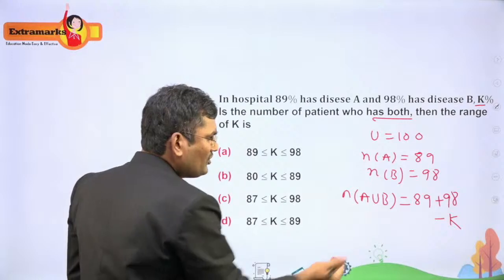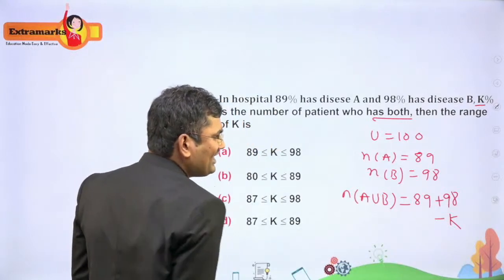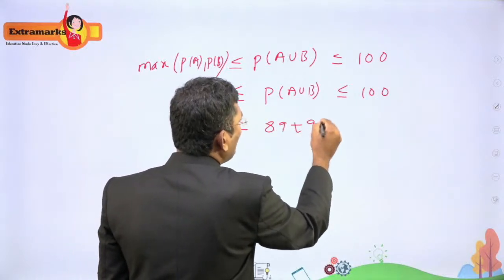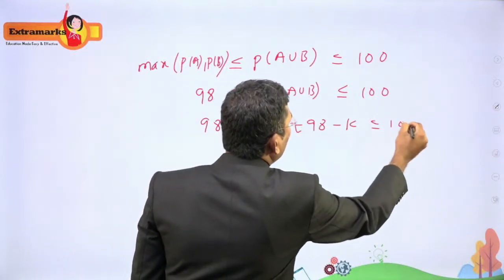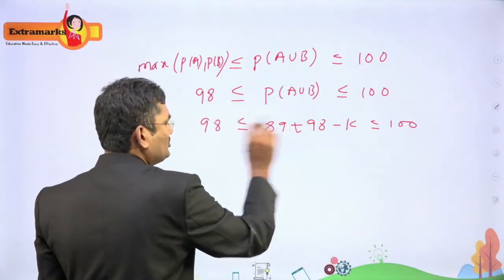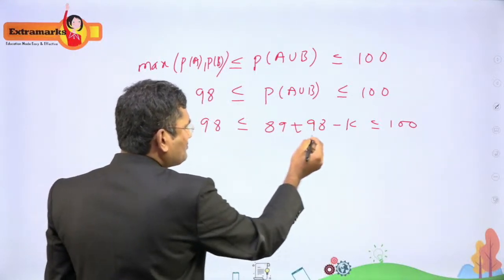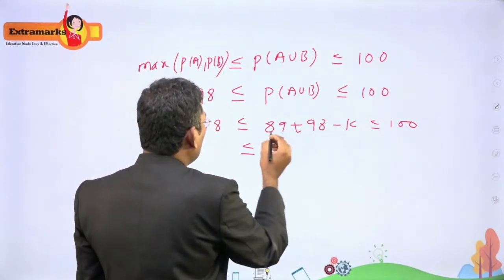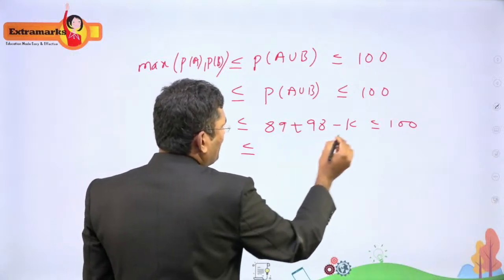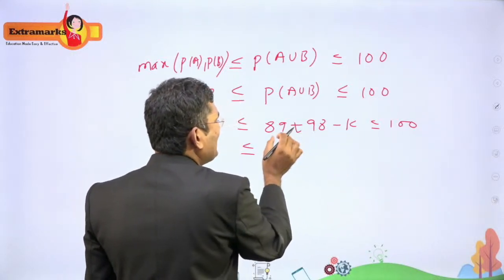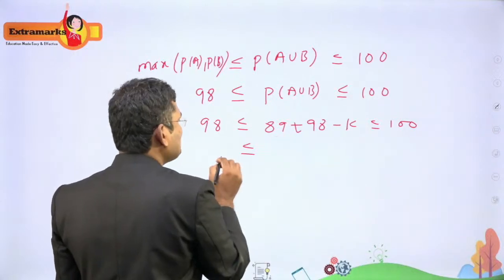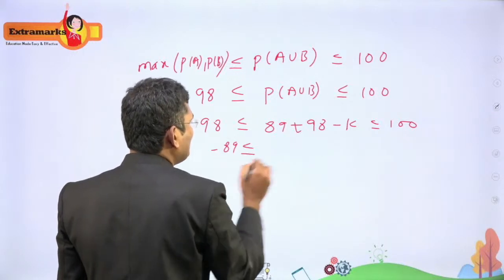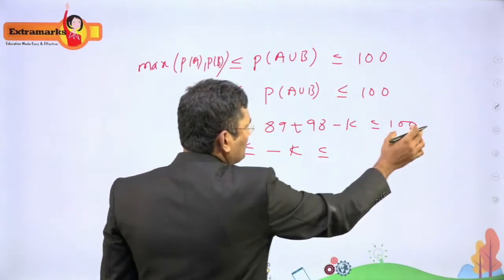Now we have P of A union B as 89 plus 98 minus K. So this is 89 plus 98 minus K less than or equal to 100. So we will get the minimum value of K when you replace this. You have to remove this part first. 89 plus 98. You will get 98 cancel minus 89. You will get minus 89 minus K less than or equal to this one.